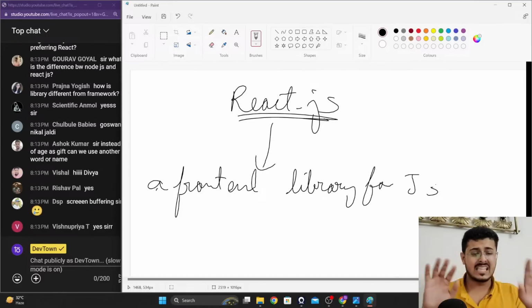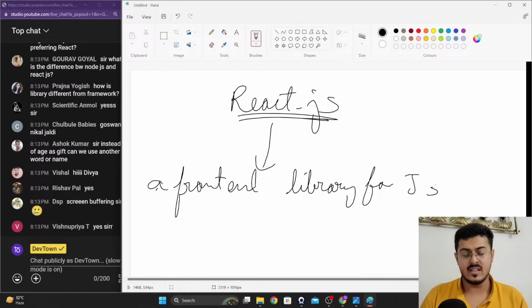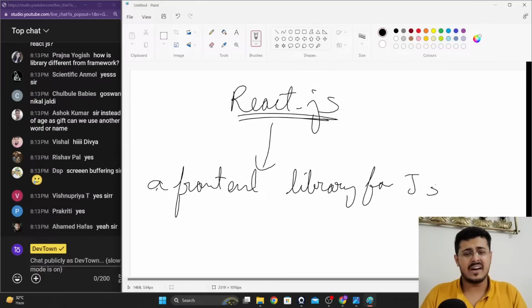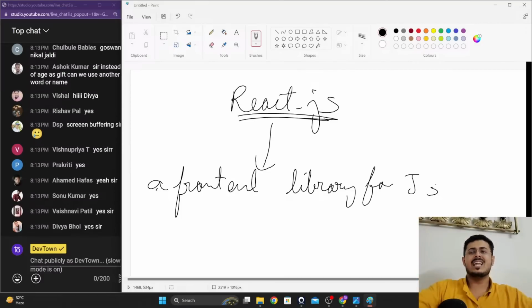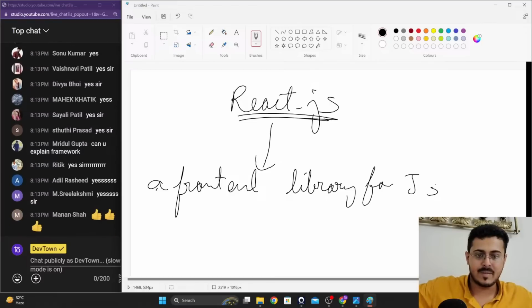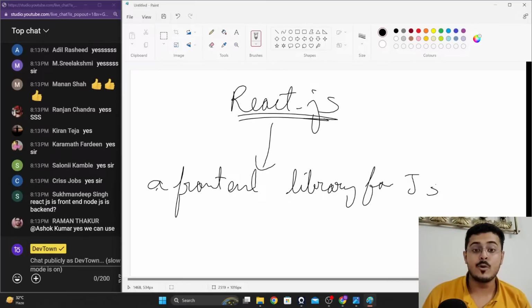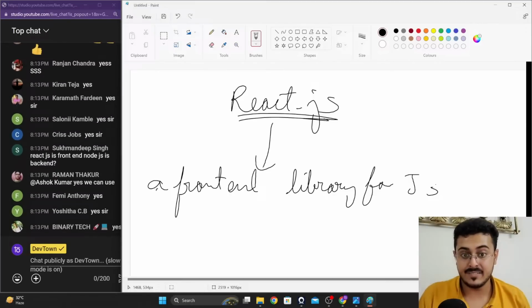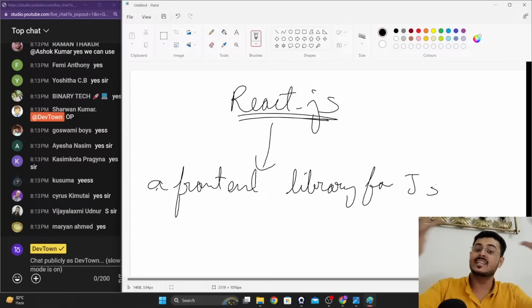Now, you will easily be able to understand the difference between React.js and Node.js as well. Node.js just provides JavaScript an environment to actually run. It has no use by itself, right? It is just like, okay, this is a field, this is the planet Earth, do whatever you want to do. But React.js helps you build buildings inside of that particular arena itself. Node.js is like the world, like the earth.